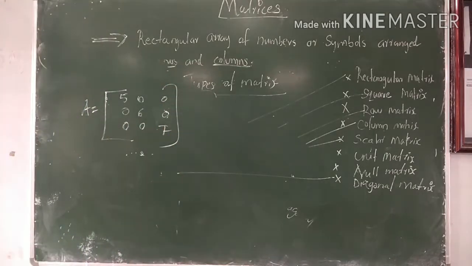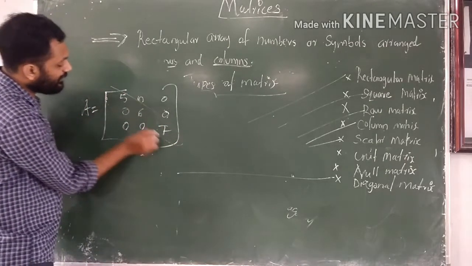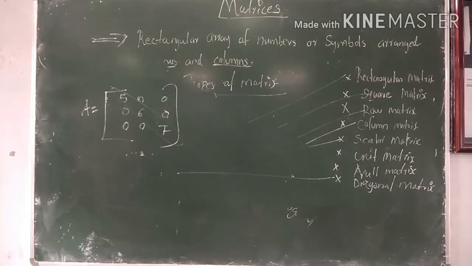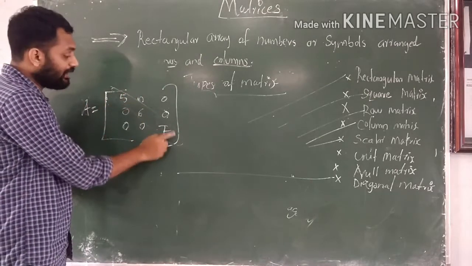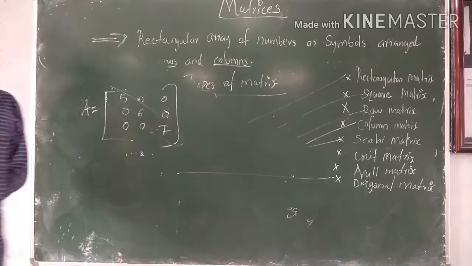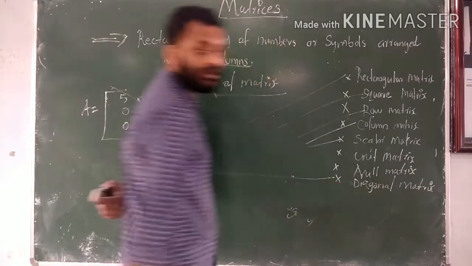In this matrix, all the elements except the diagonal elements are 0. All the elements except the principal diagonal elements are 0. That matrix is known as a diagonal matrix.